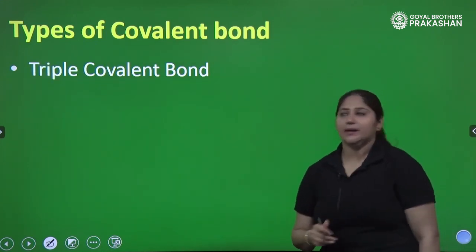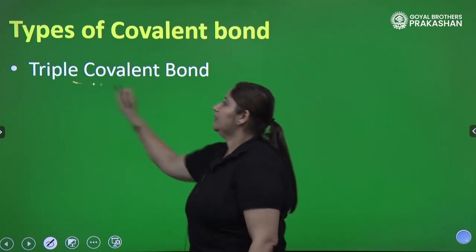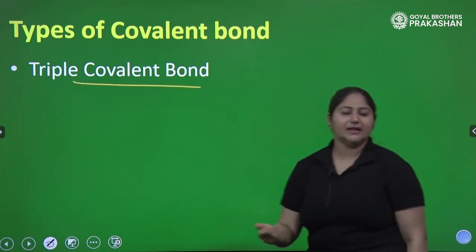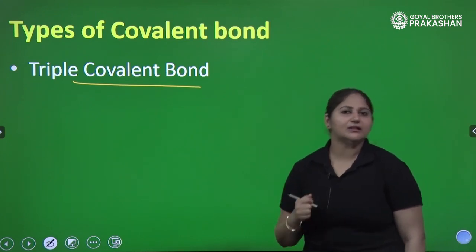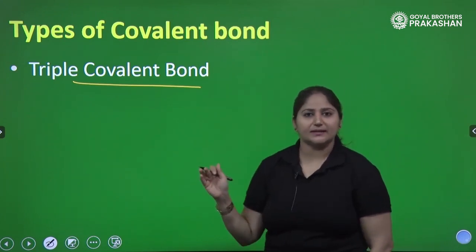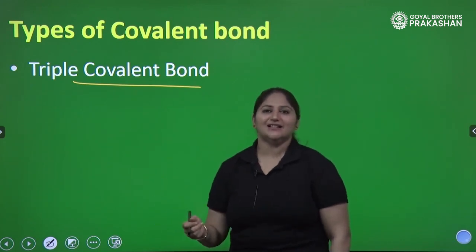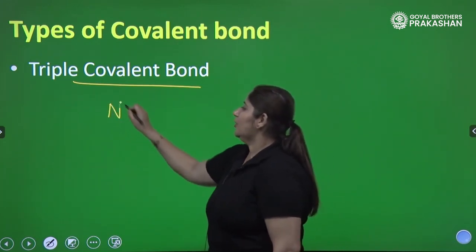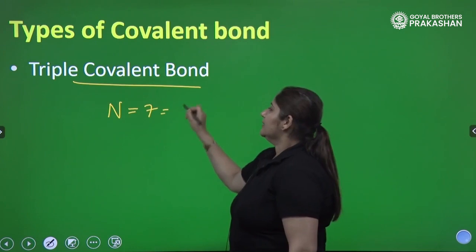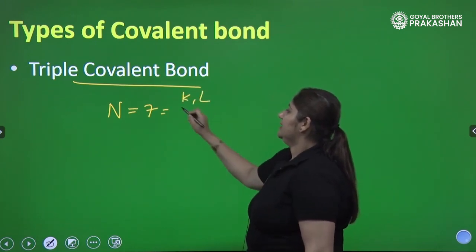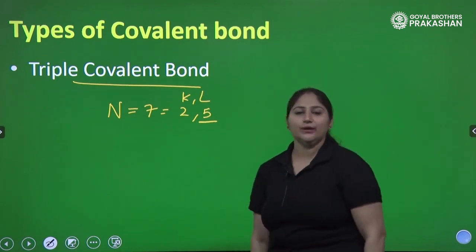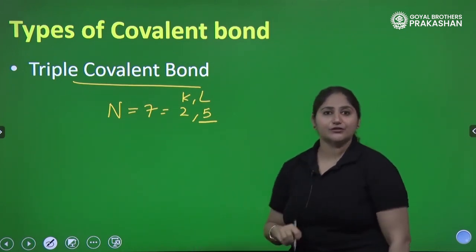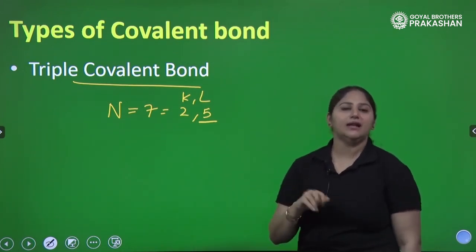So now we are talking about the last one, which is triple covalent bond. Triple means 3. So is there any atom which needs 3 electrons? Think about it. Think in 1 to 10 elements. Nitrogen is the answer. Yes, nitrogen has atomic number 7. So the configuration in the shells is 2, 5. How can this be converted to 8? By taking 3 more electrons. So nitrogen needs 3 more electrons.